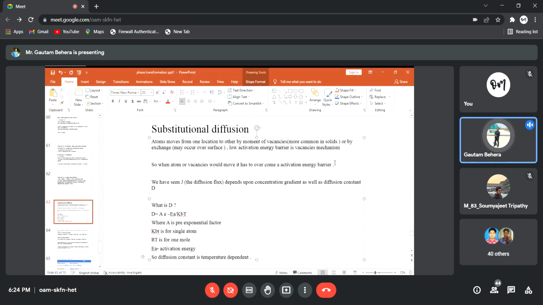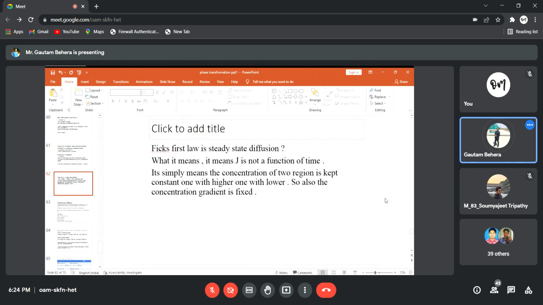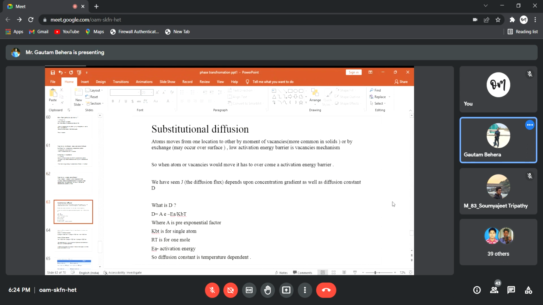So now the question comes, we have seen J, diffusion flux, depends upon concentration gradient. We have already seen this expression, diffusion flux J depends upon dC by dx, which is concentration gradient. Also, it depends upon capital D, which is diffusion constant or diffusion coefficient. So what is that exactly? We want to find it out. You can see here, we have seen J depends upon the concentration gradient as well as diffusion constant, right? D. So what is D now?